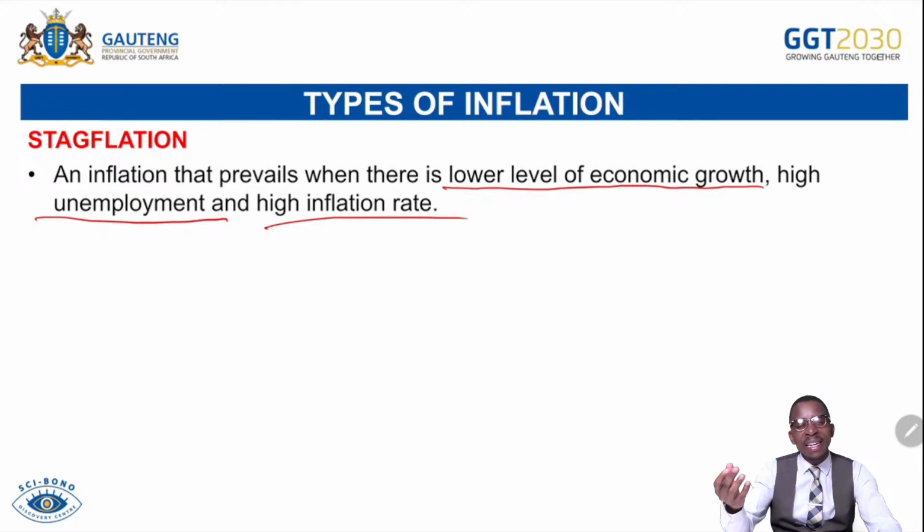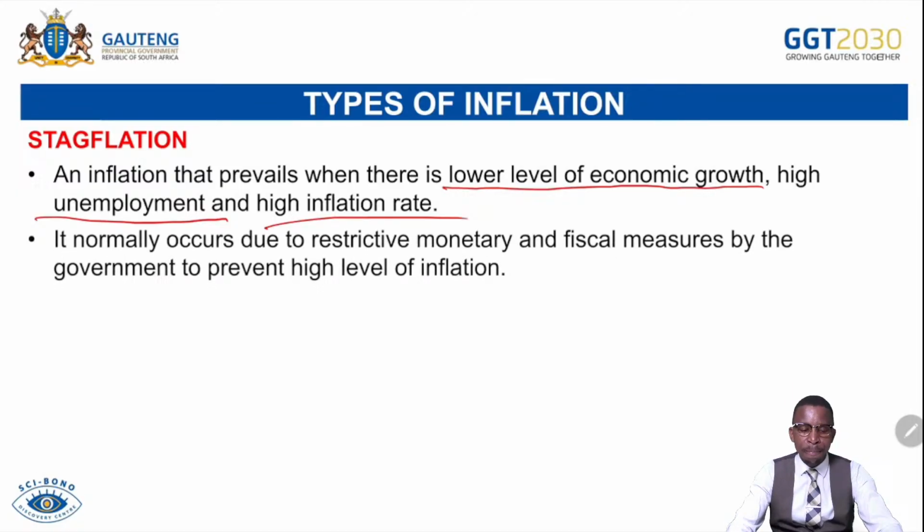It is stagnating in the economy, meaning that we are pressed. The state has intervened by decreasing money supply, or let's say implementing restrictive monetary and fiscal policies, which has led to relatively less money supply, causing a lower level of economic growth and a high level of unemployment, while at the same time we have a high level of inflation, which is basically known as cost push inflation.